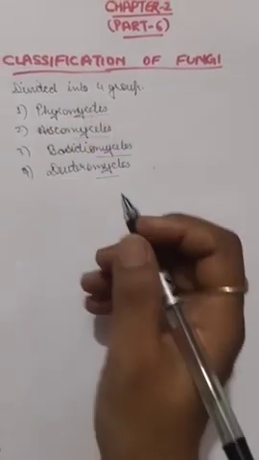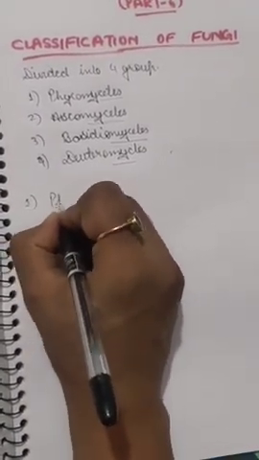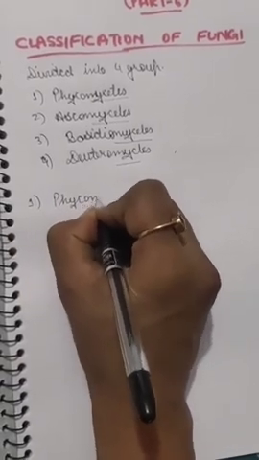You have to remember all the names of these groups, so it will be helpful for you, and questions are sometimes asked, so you have to remember the terms also. We all know that most of the fungi prefer a moist and warm habitat. We will discuss each of them, their habitat and their reproduction. So let's start with the first, which is Phycomycetes.